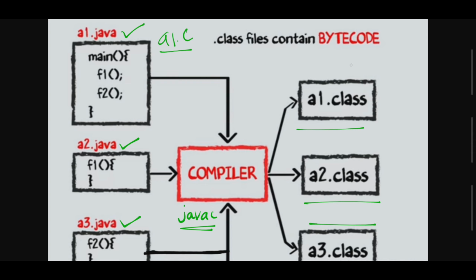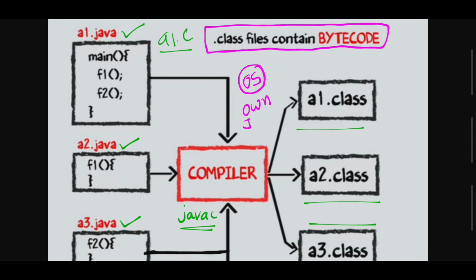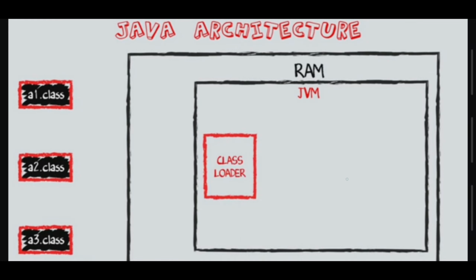So what does a dot class file contain? A dot class file contains bytecode. We already studied what bytecode is. Bytecode means system-independent code. That means every operating system has its own JVM, so without any modification we can execute our program code, right? So this is the compilation process of a Java program. After this, it is loaded into RAM. How it happens, let us see. This is the Java architecture.